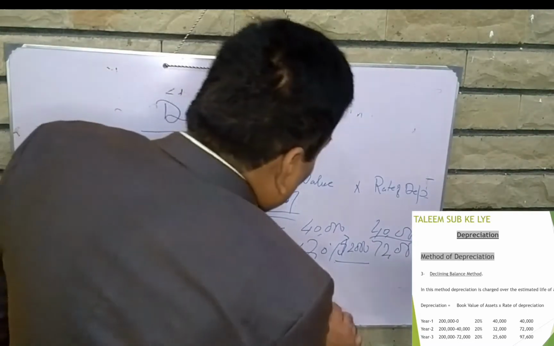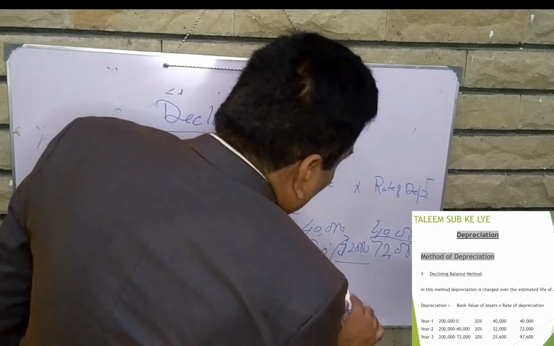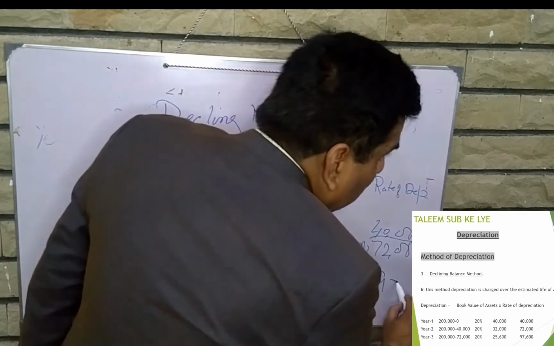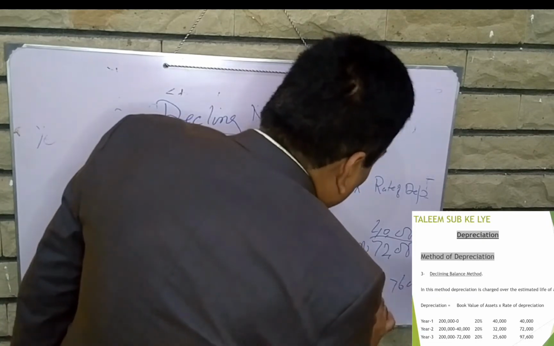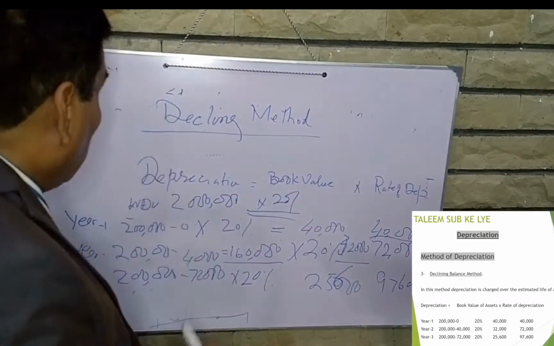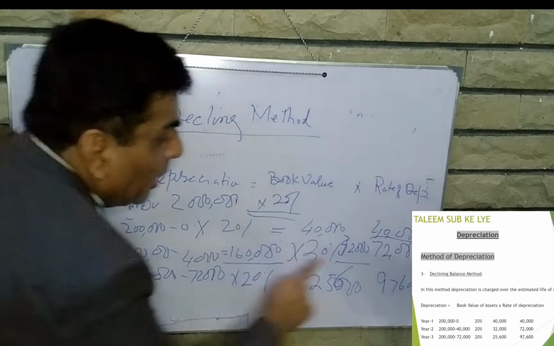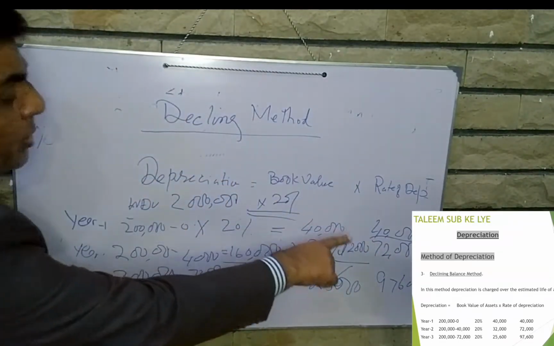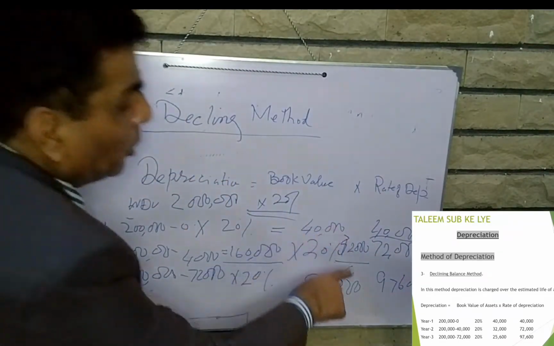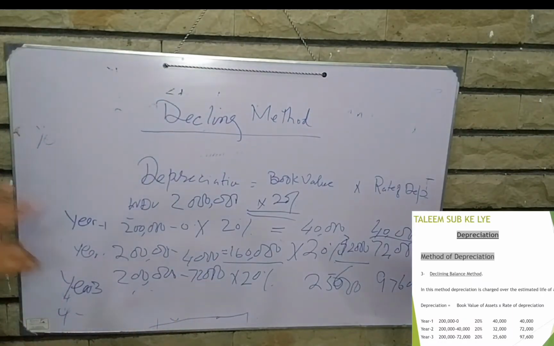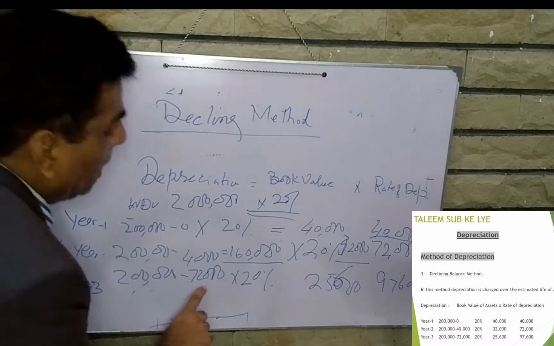So depreciation is 25,000. Accumulated depreciation 97,600. 25,600. So in year 3 what happened? 200,000 is the cost, but the accumulated depreciation is 72,000. Two years of depreciation, 40,000 and 32,000. That is the 72,000. So the accumulated depreciation for the 2 years is 72,000.